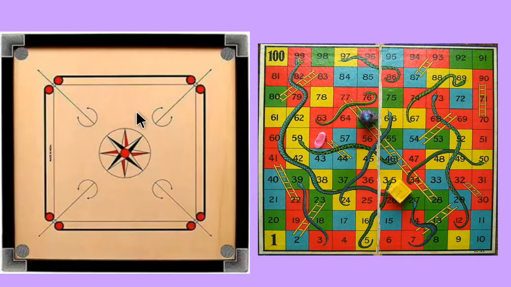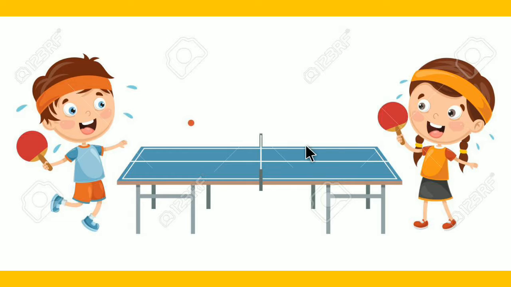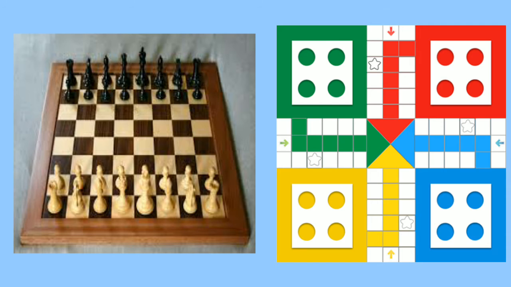So this is carom, snake and ladder. This is chess, also ludo, and next this is table tennis. Table tennis is also an indoor game. We can play various types of games inside the house and outside the house. These are the indoor games that we play inside the house.